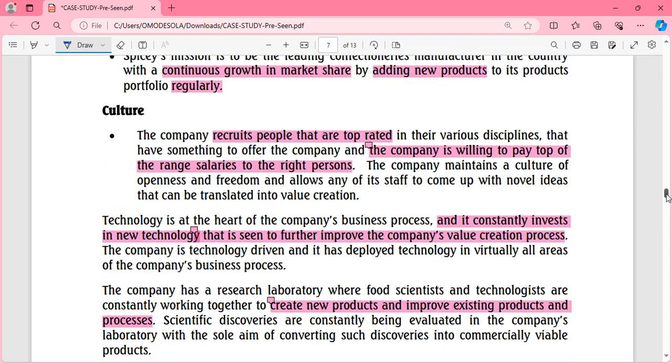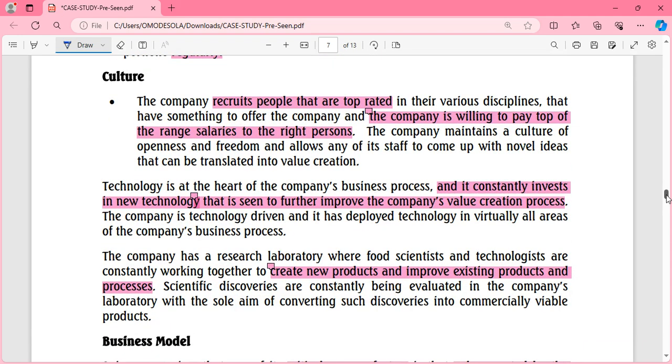All right. So they also told us about the culture of the company, which is to recruit top-rated people. The company is willing to pay top of the range salaries to the right person. Later on in the financial statement, you can see that salary is an admin expense, so the admin expense increases.